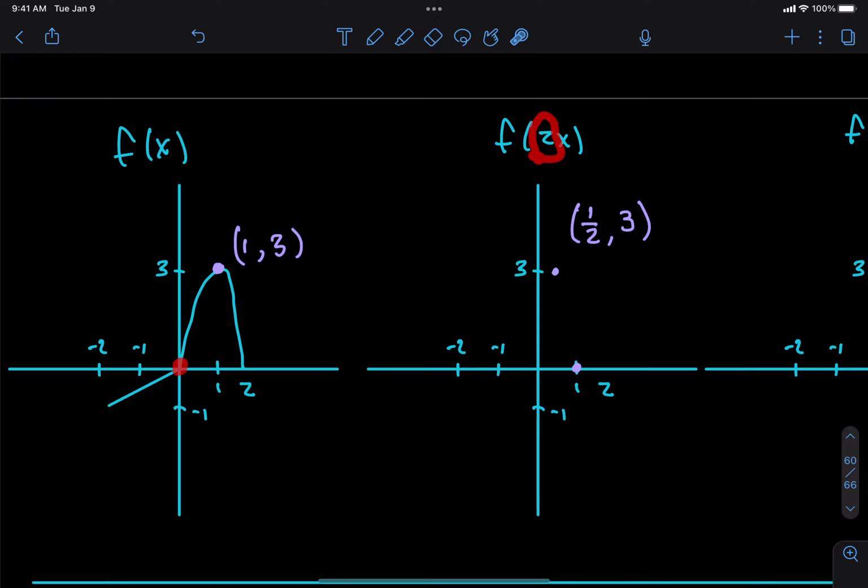Why doesn't that change it? Because this is the point (0, 0). If I take 0 and divide it by 2, it's still 0. That's why it doesn't move. So still (0, 0). And how about this point here, (-2, -1)? Where's it going to go?